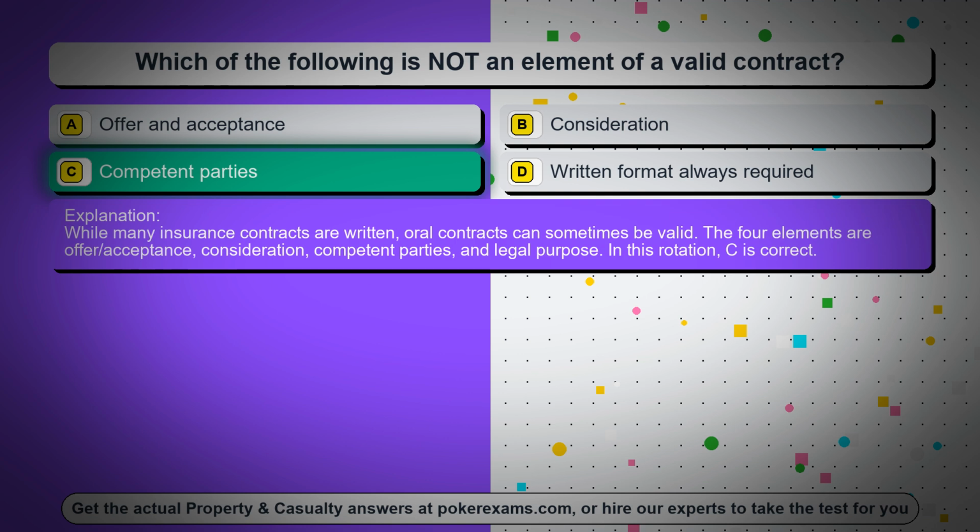While many insurance contracts are written, oral contracts can sometimes be valid. The four elements are offer and acceptance, consideration, competent parties, and legal purpose. In this rotation, C is correct.